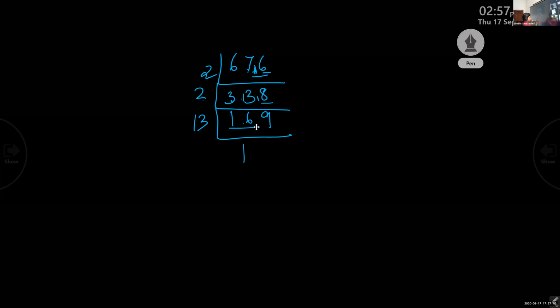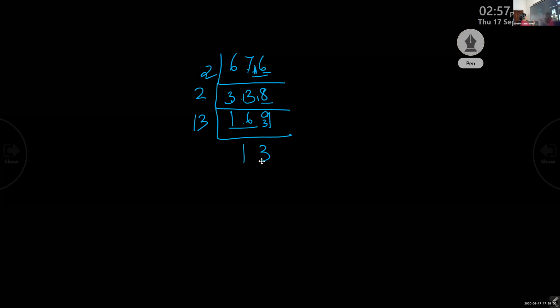Out of 16, 13 is taken out. Then what is remaining? 3. That 3 we will write here. So 39. How many times will 13 go in 39? 3 times. So we got 3.